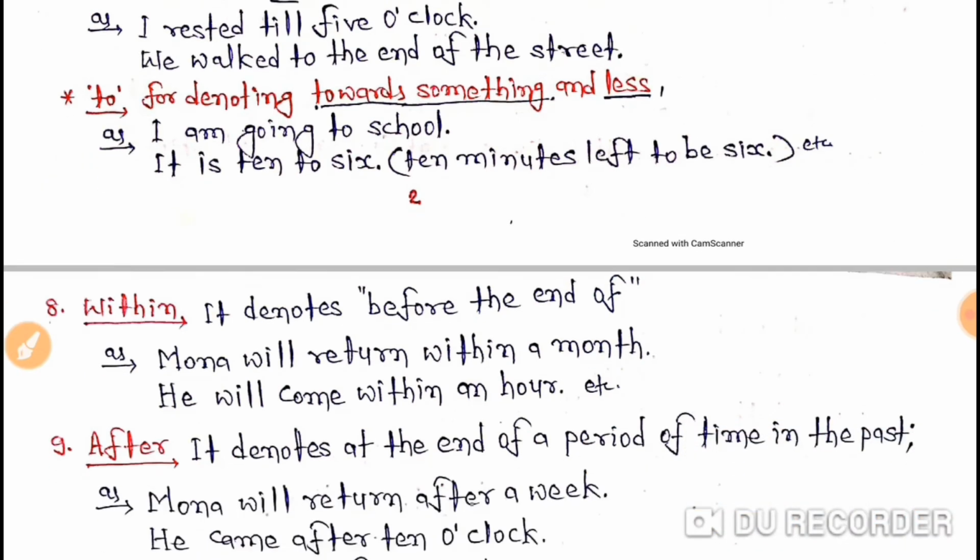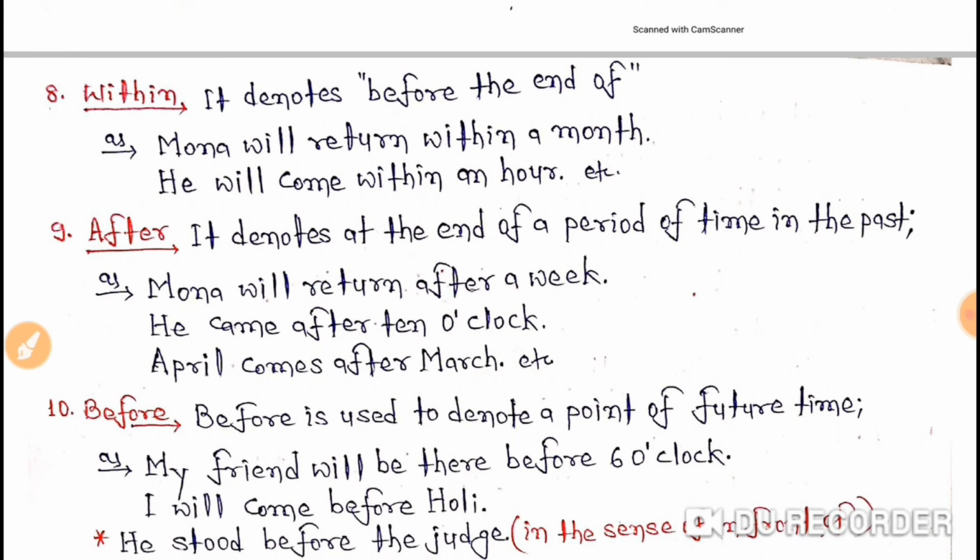Now let's understand the eighth one, within. Within is very simple. Within tells us what? It denotes before the end of. As, Mona will return within a month. He will come within an hour, etc. So the eighth one you have got.